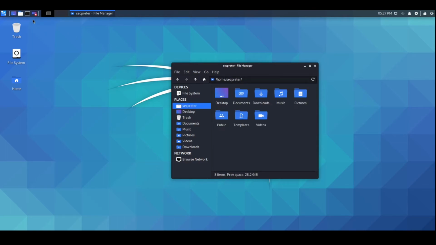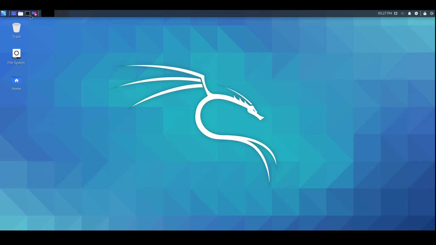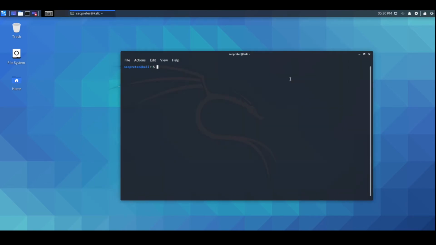And the second way is using the terminal. In the terminal, this is actually where the magic happens. This is where we run our applications, our software, our exploitation. The entire time we are going to live in this terminal environment, so we have to get used to it.